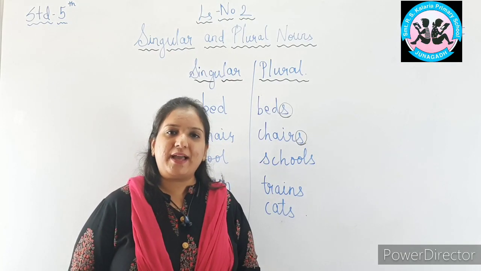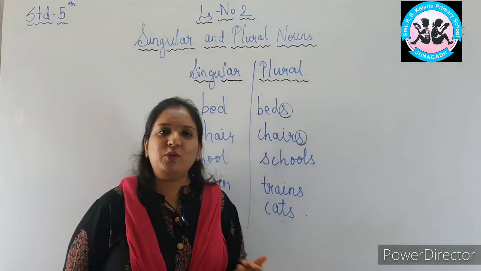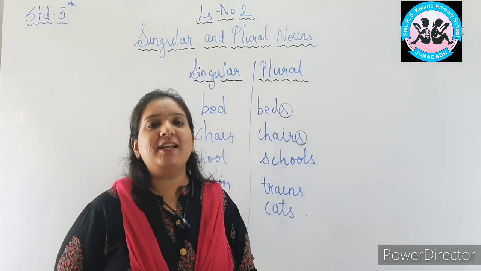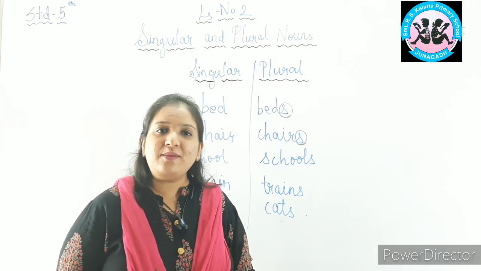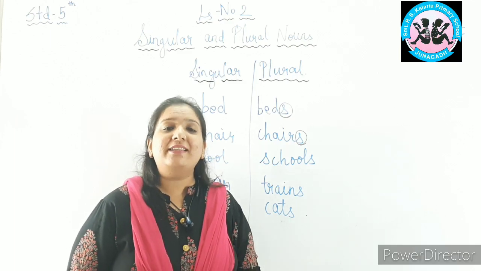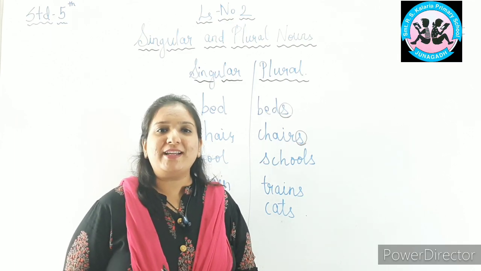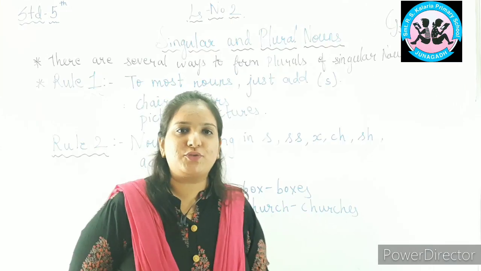Now you will say, ma'am, can we add only s at the end of the word to make it plural form? To that I will say no. We can add s, ves, ies and many more to make a singular noun into a plural noun. For that there are 10 rules. So are you all ready to study all those 10 rules? Let us start. Very first rule.